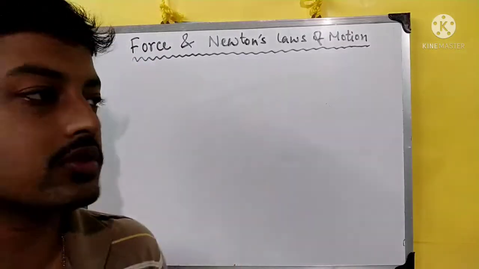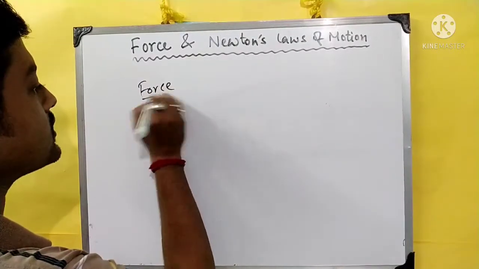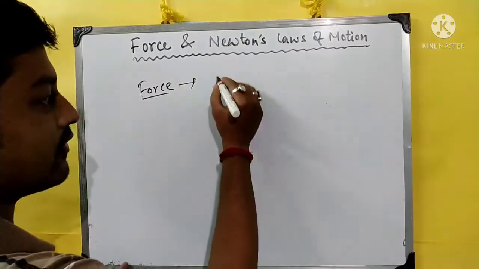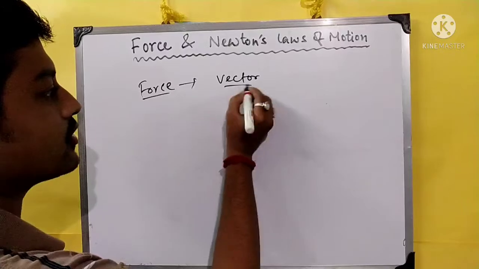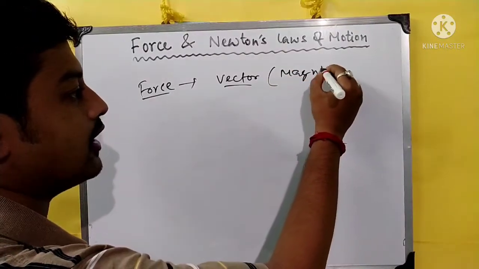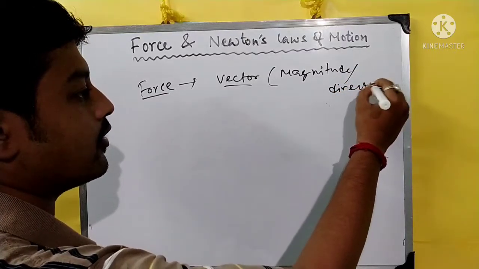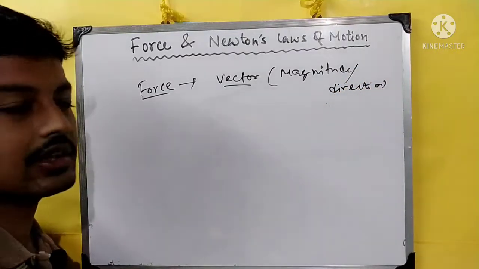So what are the units of force? Force is also a vector quantity. Force has a magnitude and direction, both. So force is a vector quantity.